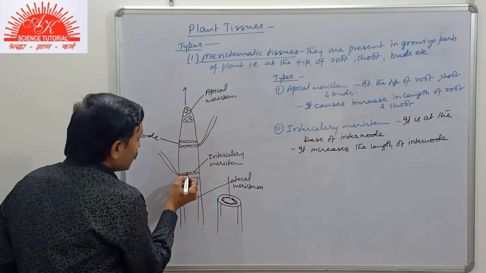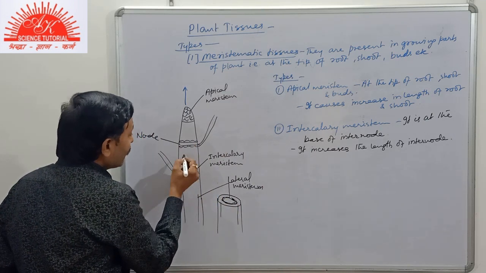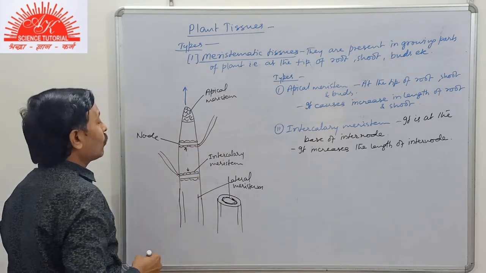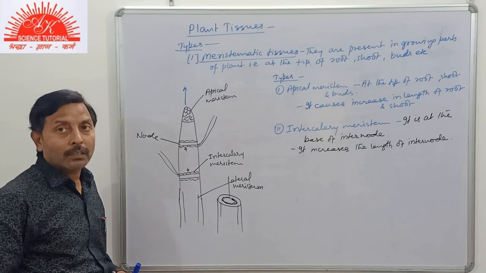Suppose division takes place here, then in this part the internode will elongate.